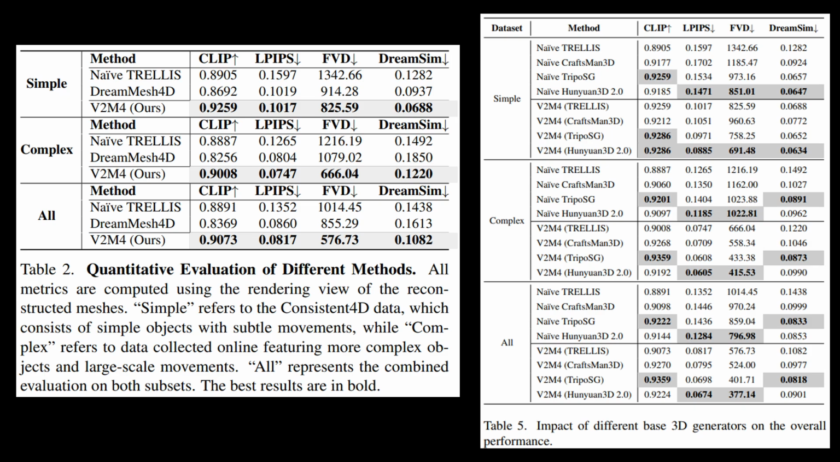In this slide, we show the comparison results with the previous methods. In the left table, we can see our method, compared to the naive Trellis and GVFMesh 4D, has gained more benefit. We show almost all improved metrics. And in the right table, we show our method under different base models, like Trellis, Craftsman 3D, SG, and Hunyuan 3D 2.0. We can see the comparison with the naive ones. Our method at most times will gain benefit.